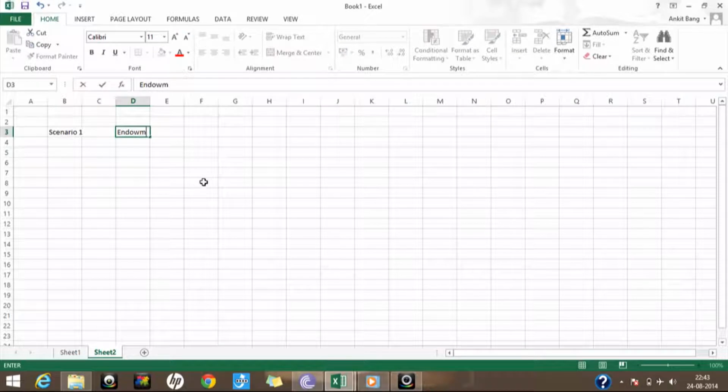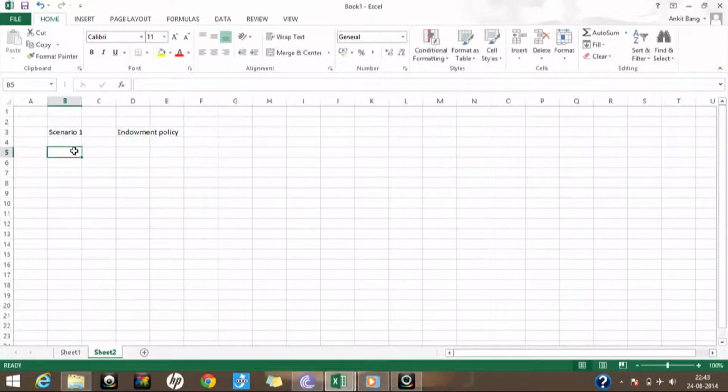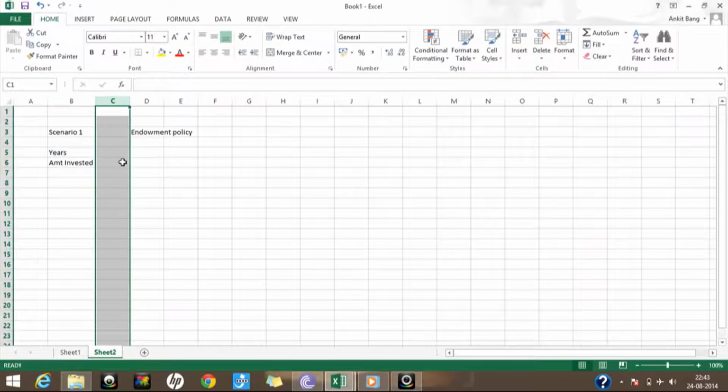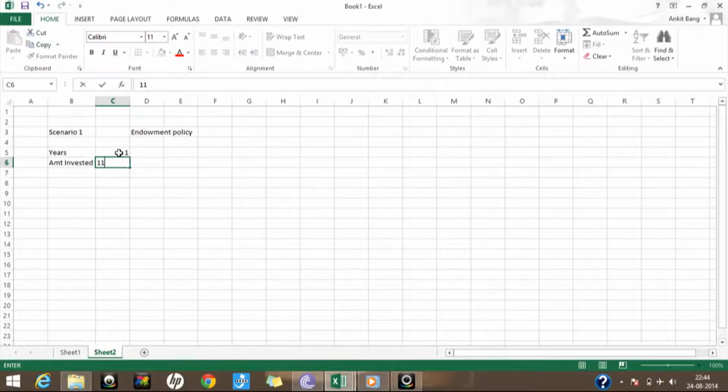Scenario number one is I buy an endowment policy. Suppose we take a duration of around 30 years. The policy is taken for 30 years. The amount invested on these policies, which according to me is approximately, for an LIC, Life Insurance Corporation, around 1,12,000 for a 40 lakh sum assured.